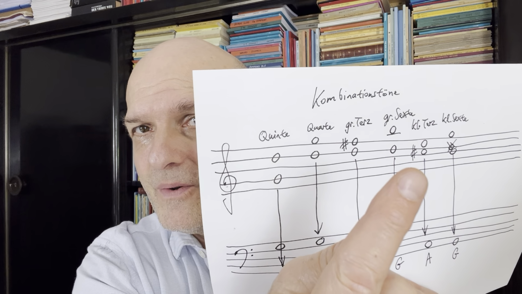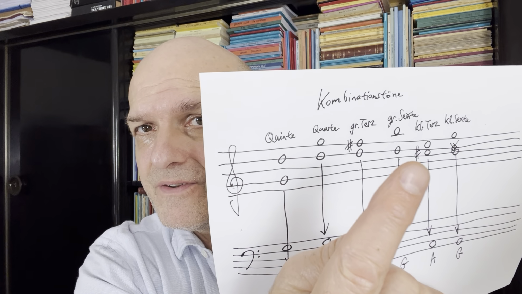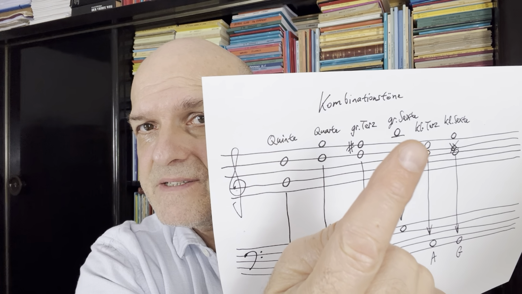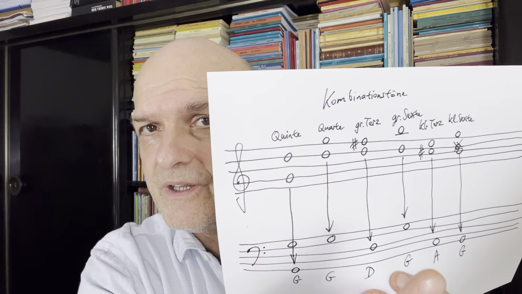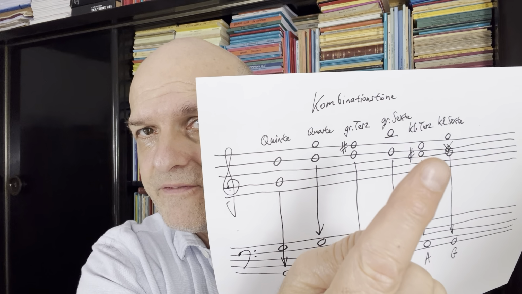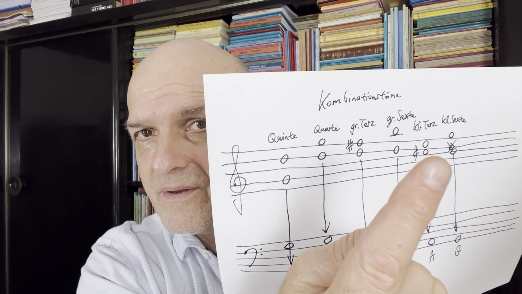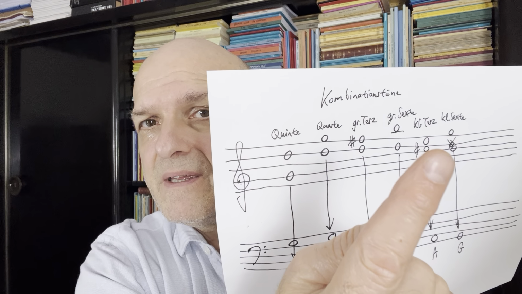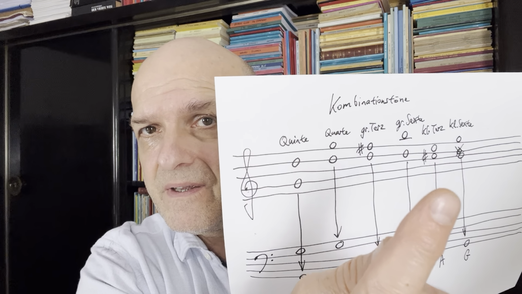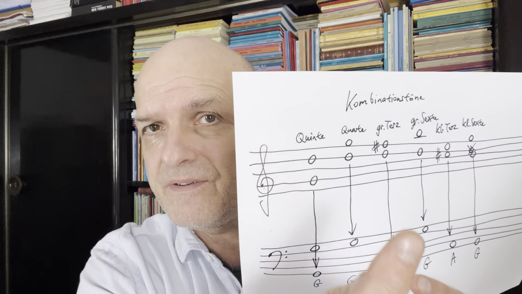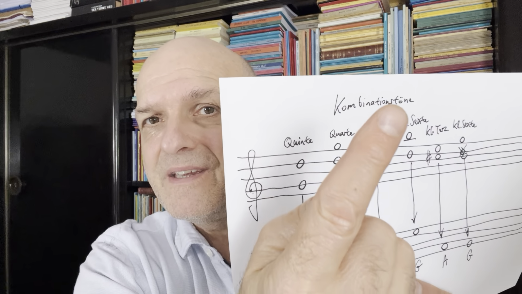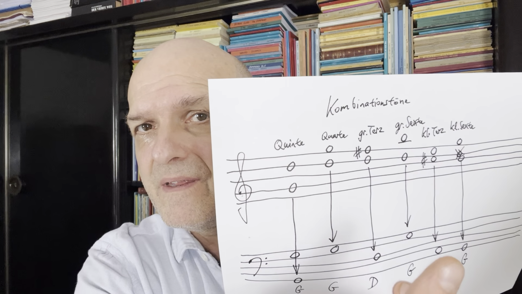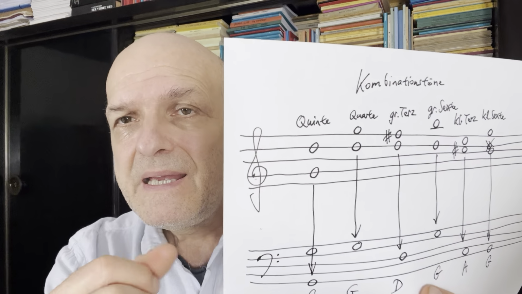And now, when we have the minor third, it is 5 to 6, it creates the 1, which is a different note. And when we have the major sixth, it's different. The major sixth creates a different note, but the minor sixth again creates 1, the upper note here.